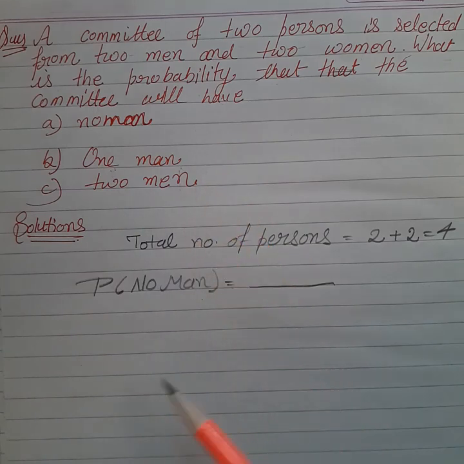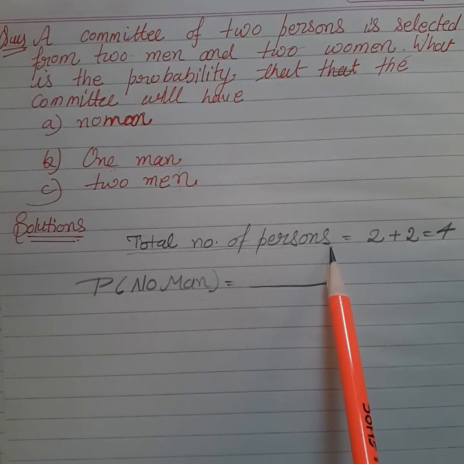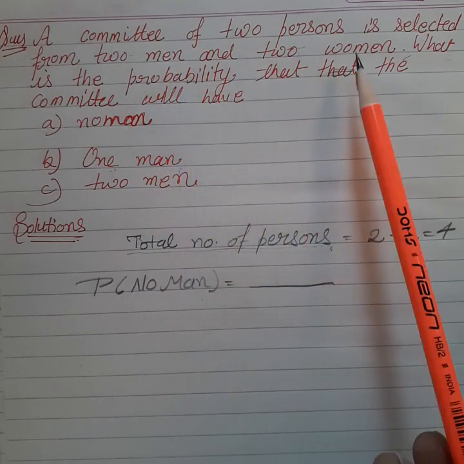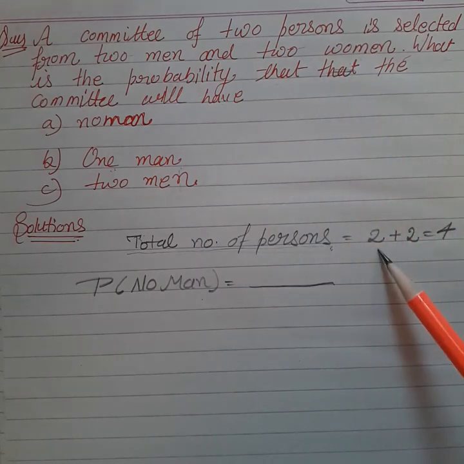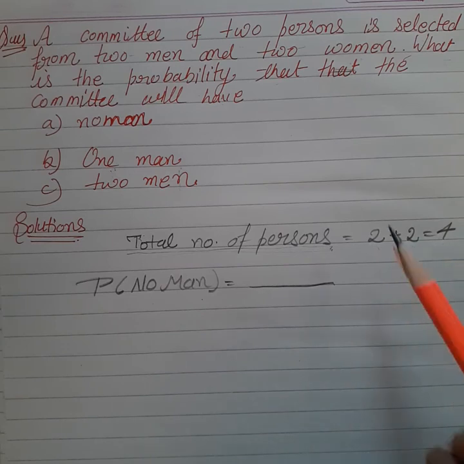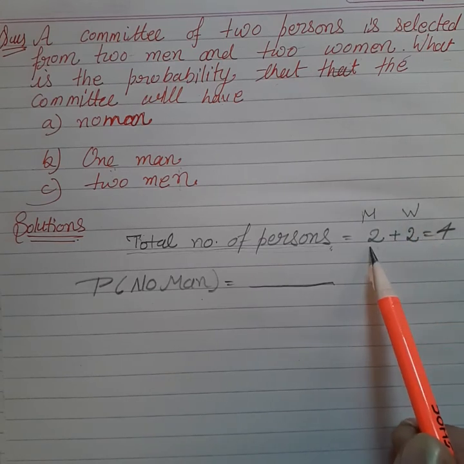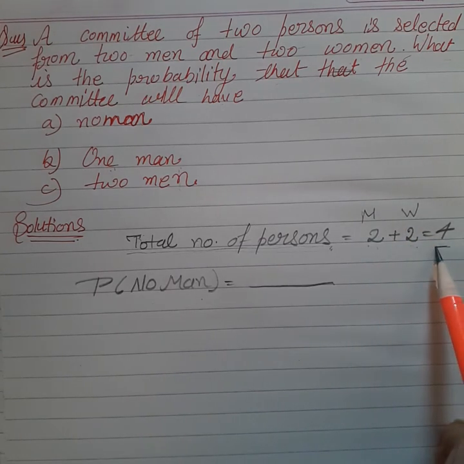So, students, first of all, to solve the probability, we can write here the total number of persons. How many persons do we have? We have two men and two women. So that's why we take 2 plus 2 is equal to 4. So the total persons are 4.